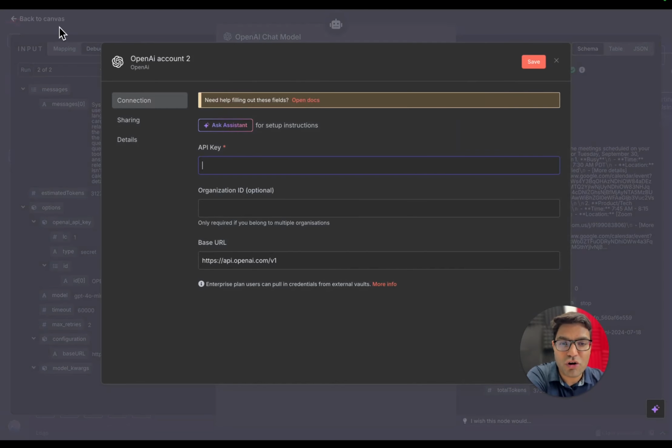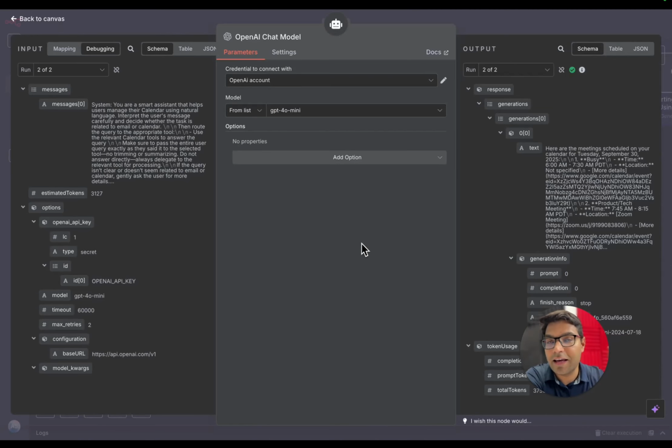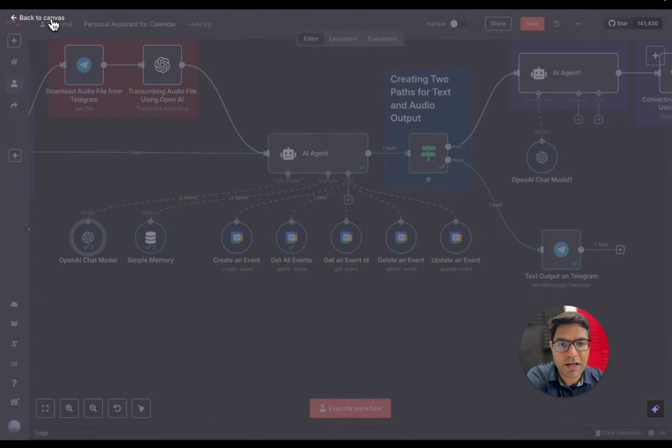Okay. If you do not know how to find your OpenAI API key, simply search on Google for OpenAI API key, and you'll land on platform.openai.com. There, simply log into your OpenAI account, and you'll find your OpenAI API key. And again, if you find it difficult to create your OpenAI API key, just let me know in the comments below, and I will create a short tutorial on that. Okay. We are using the model GPT-4o mini over here.